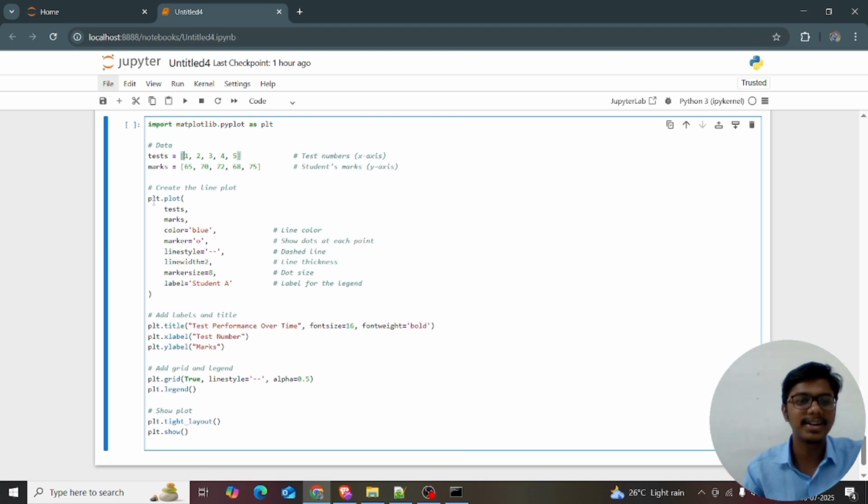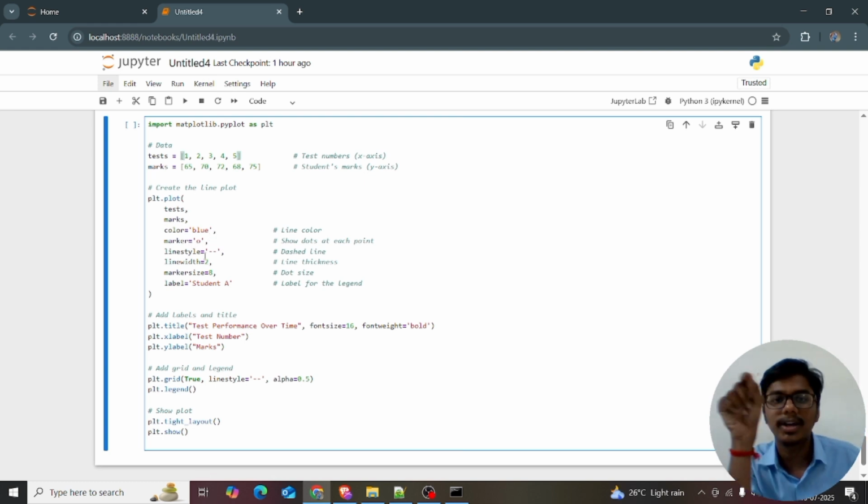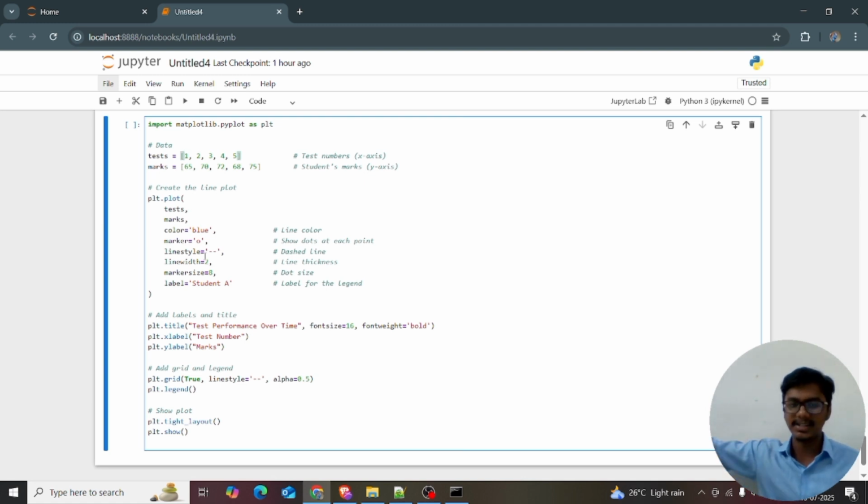So I'm giving plt.plot of test marks, giving the x-axis, y-axis, and I want the line color is equal to blue. You can make it red, green, anything. The markers show the data points. You can change the markers to o, star, anything. Marker is equal to o shows data at each point. The line style means dashed lines. I want the dashed lines, is equal to hyphen hyphen.